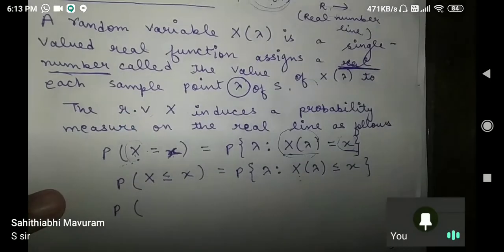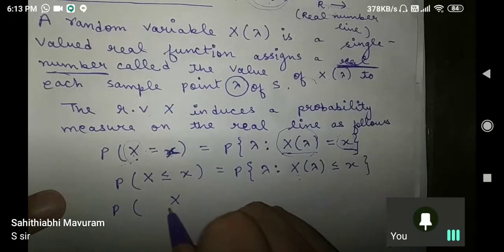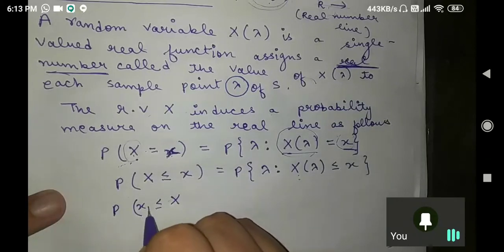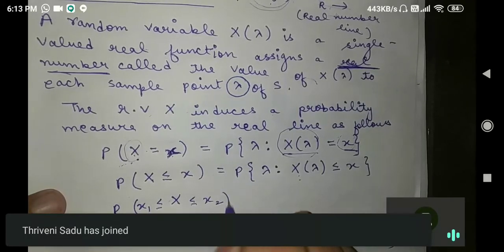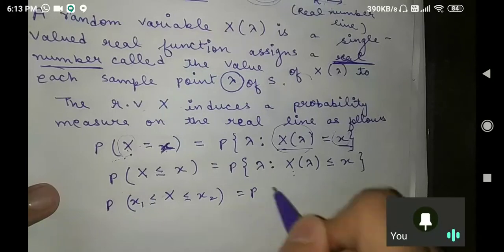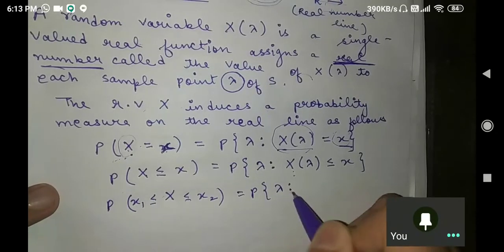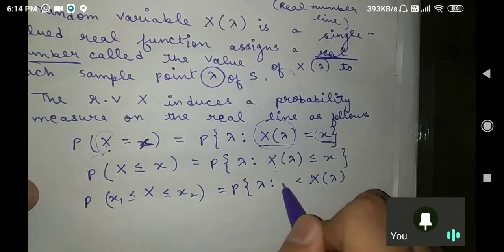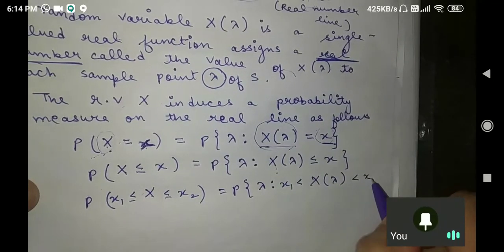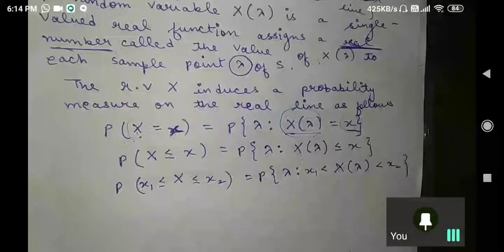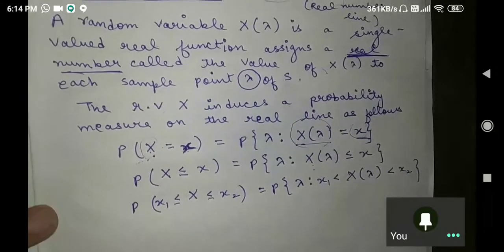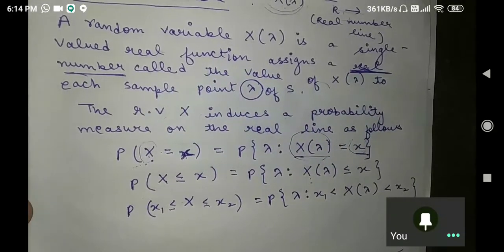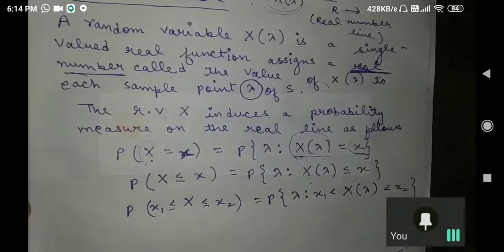Okay, fine. So now suppose this capital X is greater than small x1 and less than small x2. How are we defining it? Probability of lambda such that X of lambda is greater than x1 and less than x2. Is it fine? Similar thing I have written.